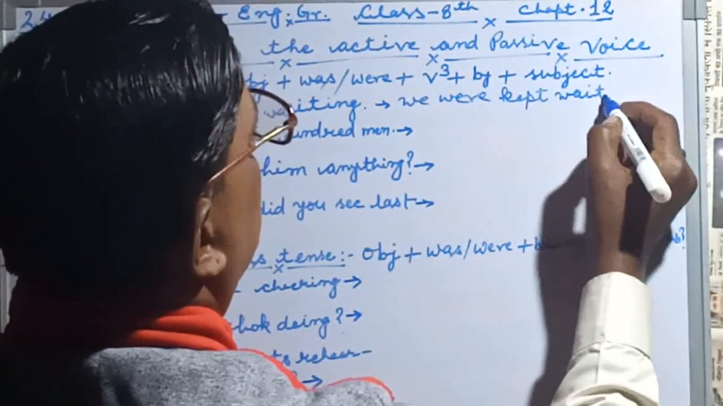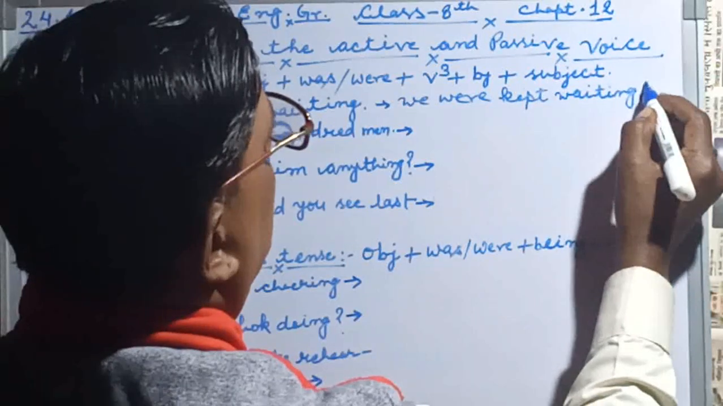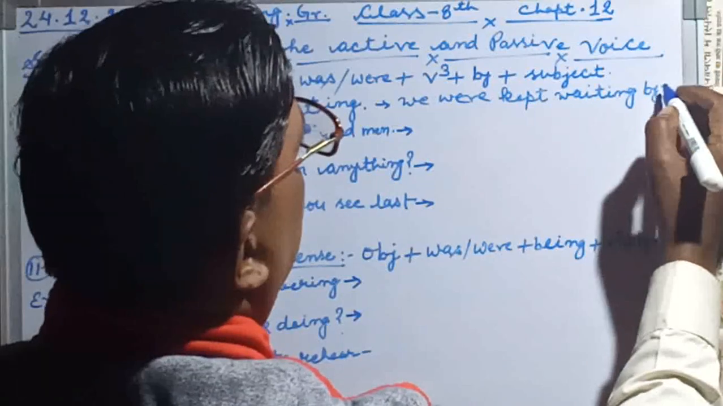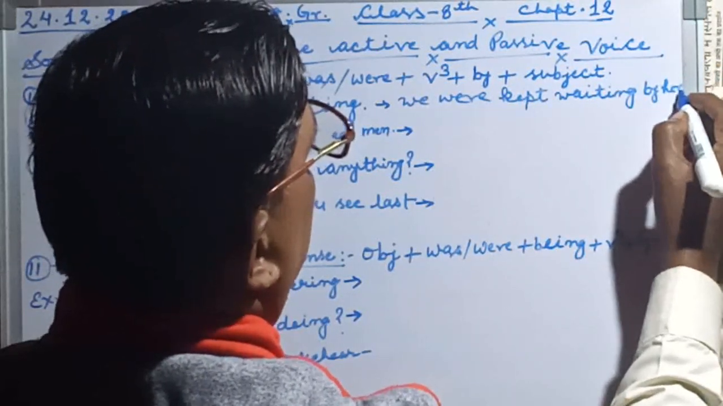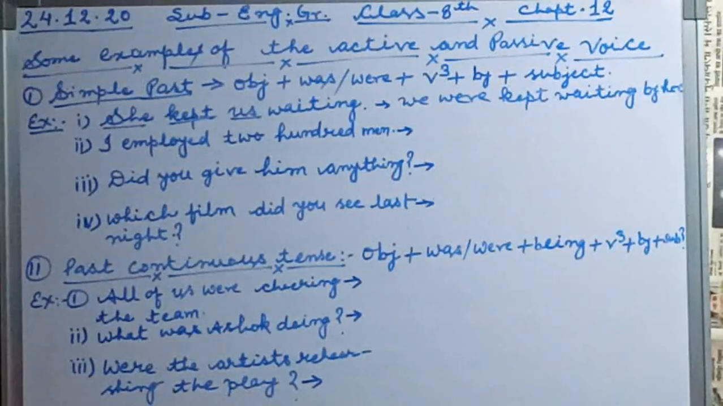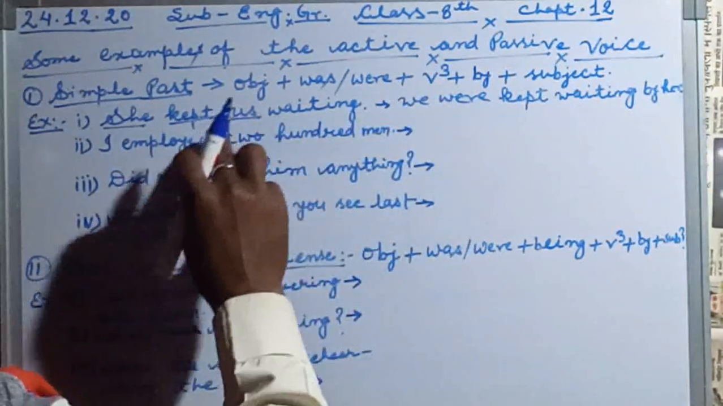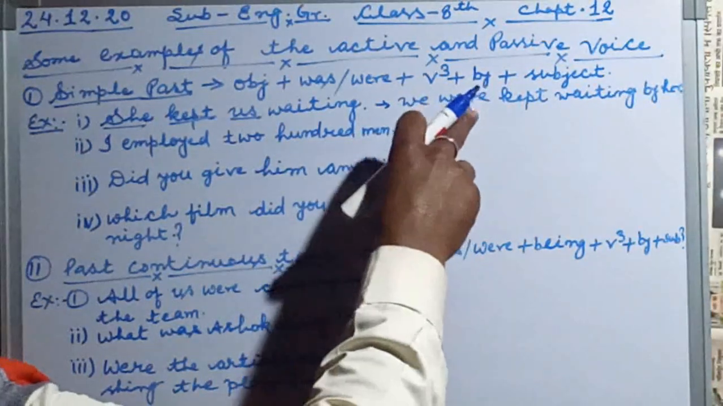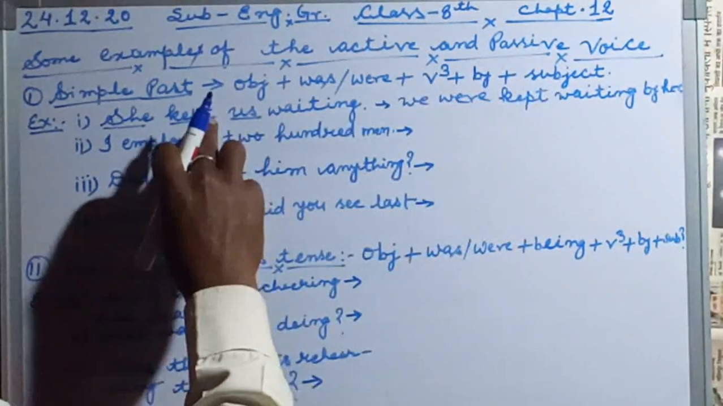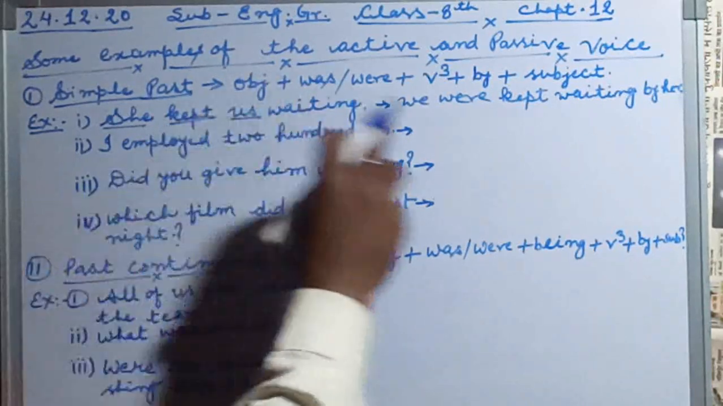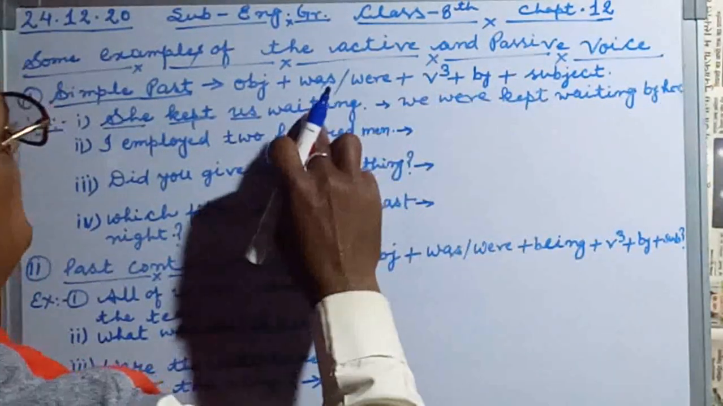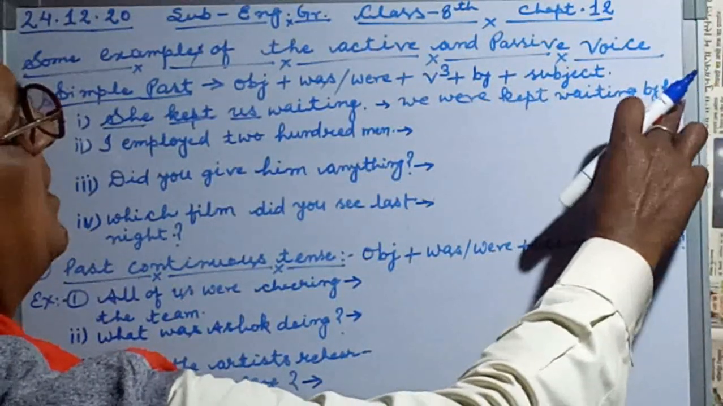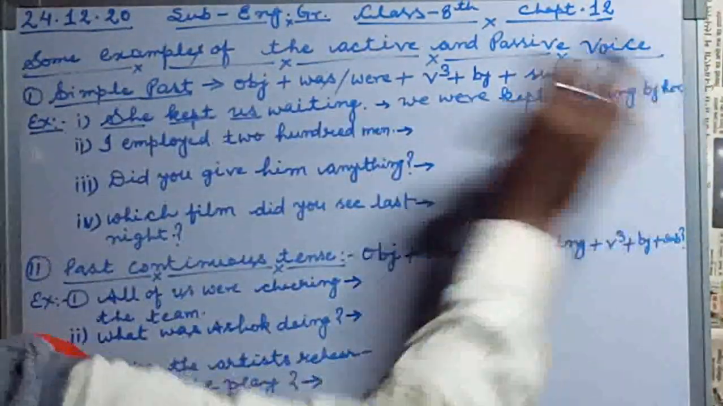By her. We use here by her, H-E-R, full stop. So once more you see, us changes into we. Because of plural number we use were as the helping verb. Kept is already the third form, and waiting is already present here, so we use waiting, and by her, she changes into her.